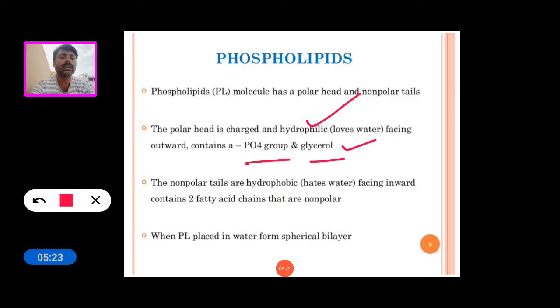The non-polar tail is hydrophobic in nature, which means it hates water, and it contains two fatty acid chains. Phospholipids placed in water form a spherical bilayer.